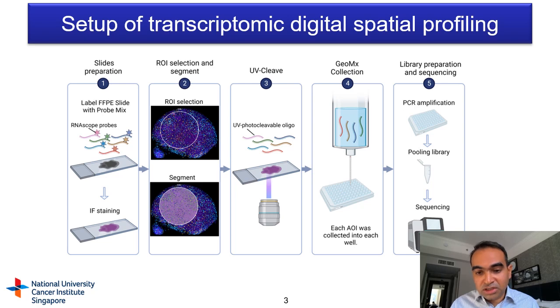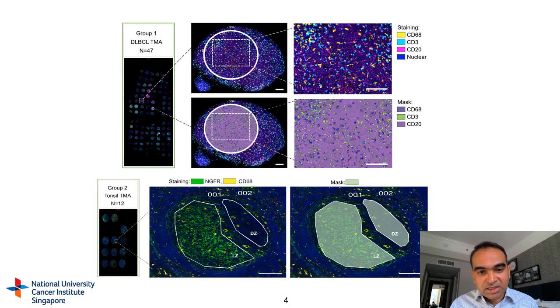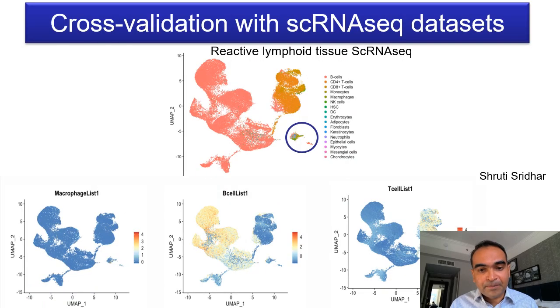So we use digital spatial profiling, the spatial transcriptomic technique from NanoString, which employs UV photocleavable probes to be able to identify region or cell type specific transcripts in DLBCL formalin-fixed samples. We selected for macrophages from lymphoid tissue as well as from DLBCL using a CD68 counterstain. And this was done in distinct spatial regions in the lymphoid tissue.